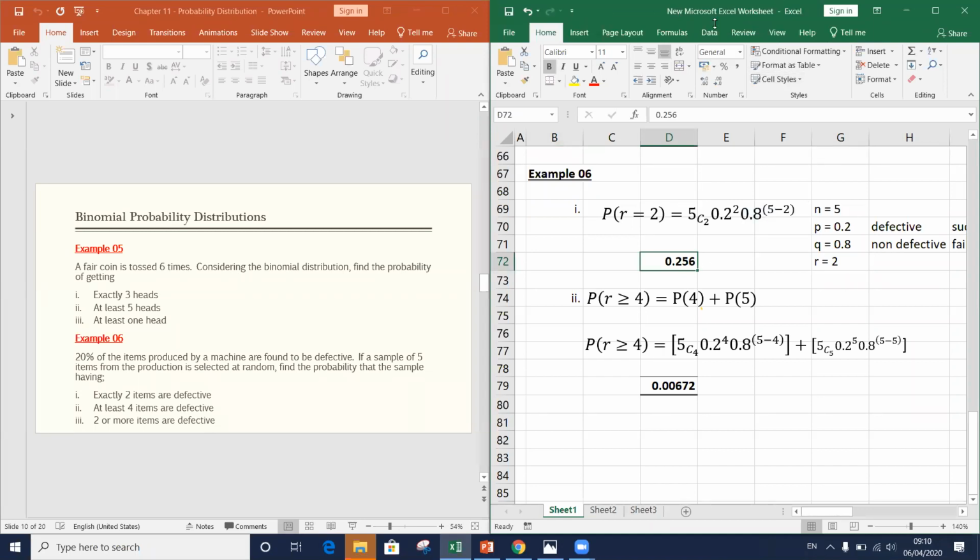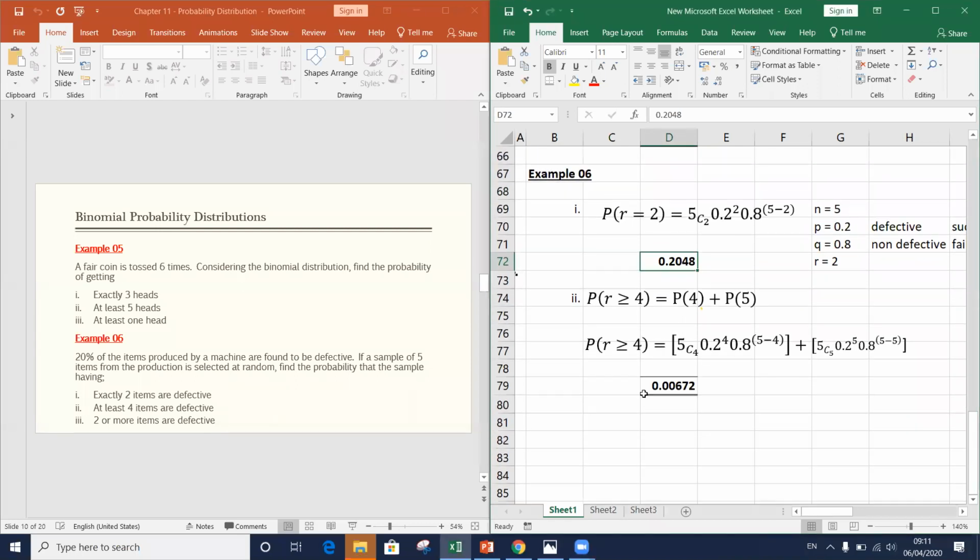Give the correct answer for Part 1. Right? Here 5C2 into 0.2 to the power 2 into 0.8 to the power 3. 5 minus 2, 3, yes. 0.2048, right. This should be the final answer.